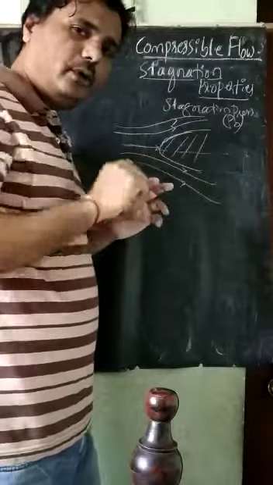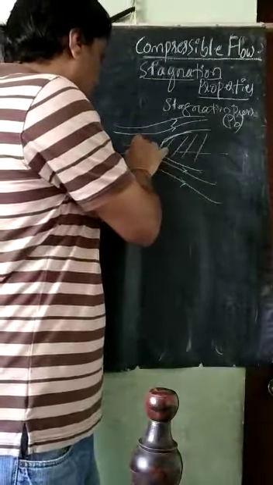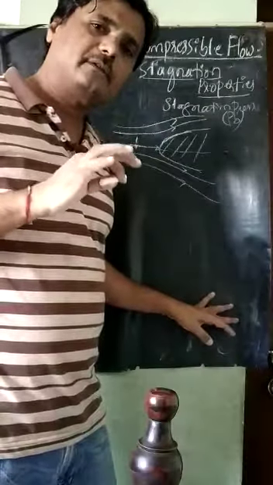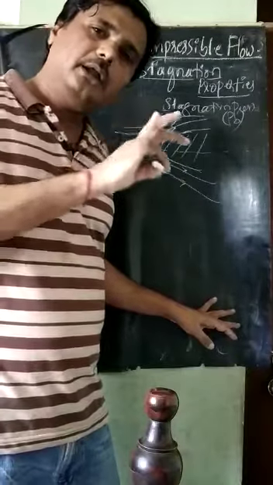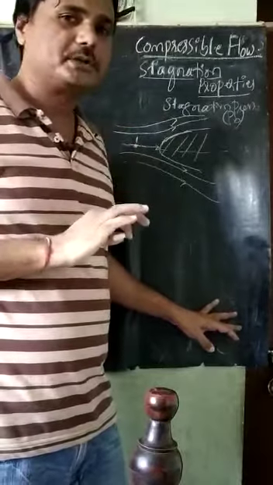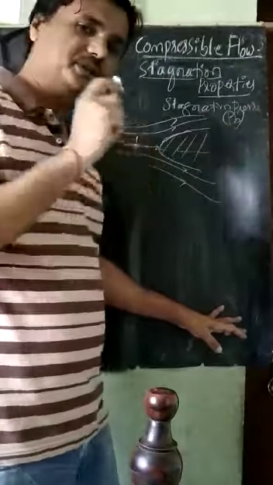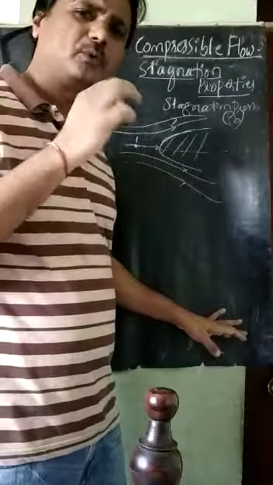When the fluid is at point 1, according to Bernoulli's equation, these fluid particles have a pressure head, kinetic head, as well as potential head.